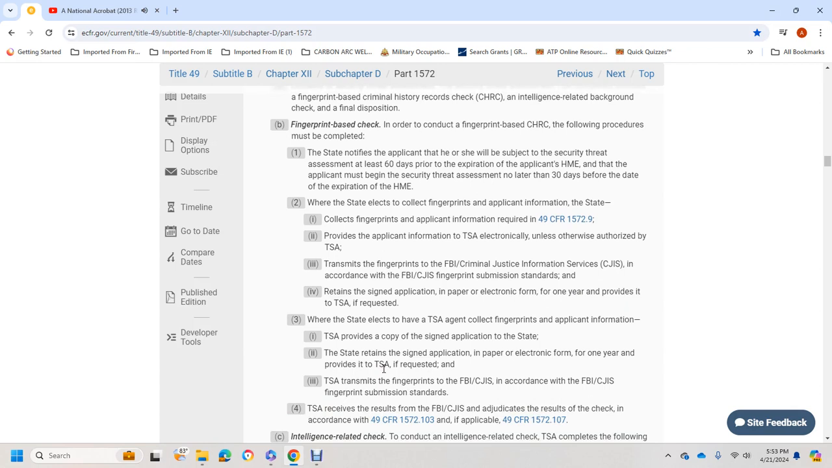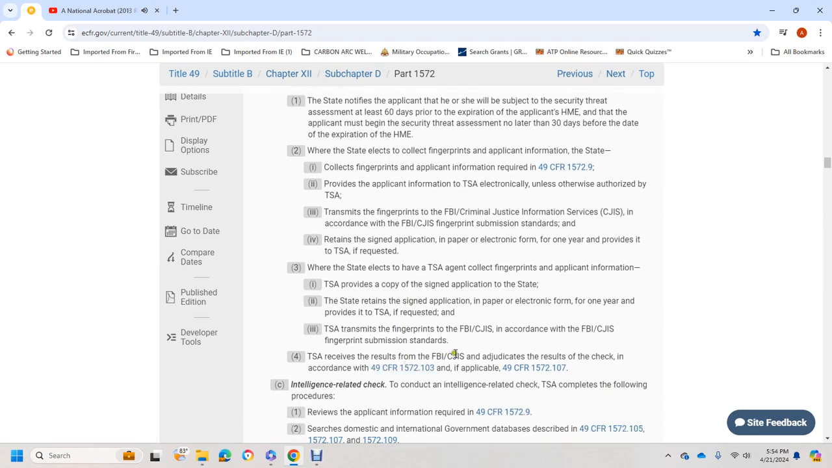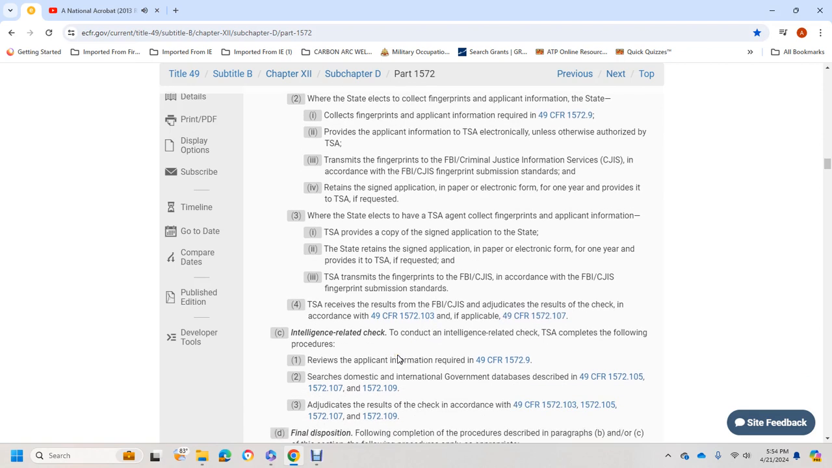If the state elects to have the TSA agent collect fingerprints and applicant information, TSA provides a copy of the signed application to the state, and the state retains the signed application, in paper or electronic form, for one year and provides it to TSA if requested. TSA transmits the fingerprints to the FBI Criminal Justice Information Services in accordance with the FBI's fingerprint submission standards. TSA receives the results of the FBI Criminal Justice Information Services check and adjudicates the results in accordance with Title 49 CFR 1572.103 and, as applicable, 1572.107.